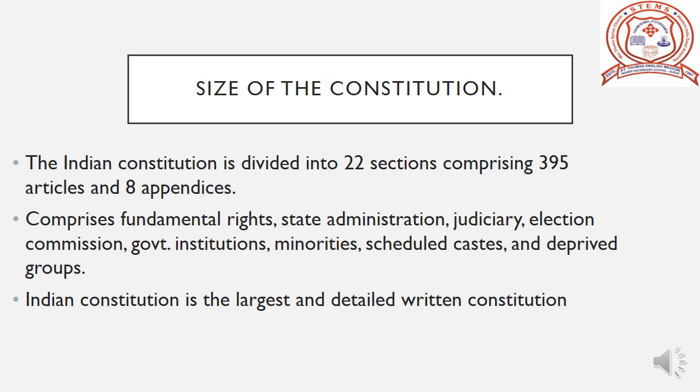Thus, Indian constitution is the most detailed and elaborate document compared to other constitutions because it comprises of fundamental rights, state administration, judiciary, election commission, government institutions, minorities, scheduled caste, deprived groups, etc. So, it is the largest and detailed one.